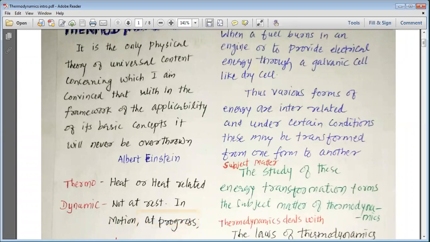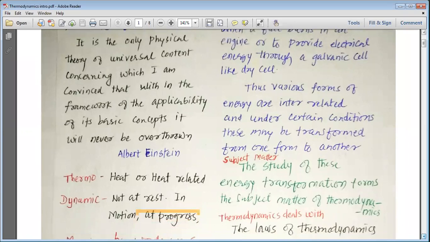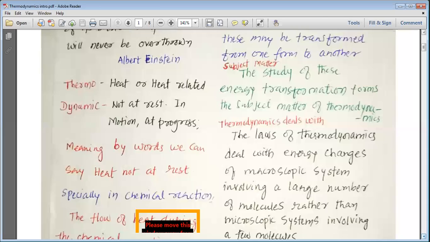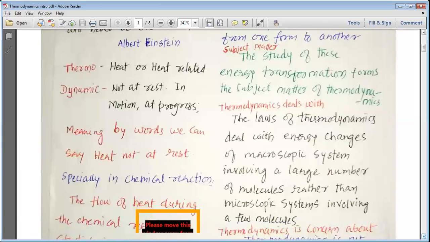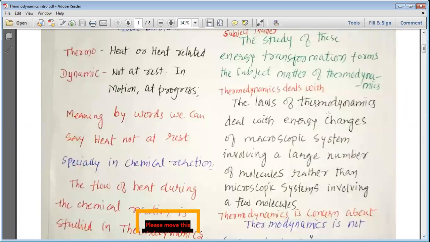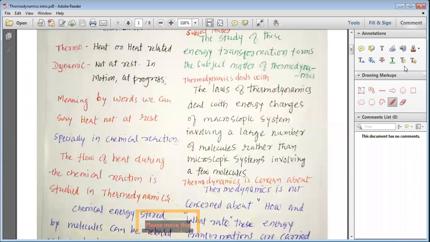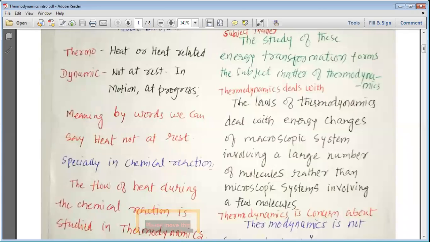This is what is written in the beginning of your textbook, to let you know that the world in which we live is much more interesting, with many laws, and it is full of knowledge that we need to acquire, we need to gather, and we have to be more aware regarding this.